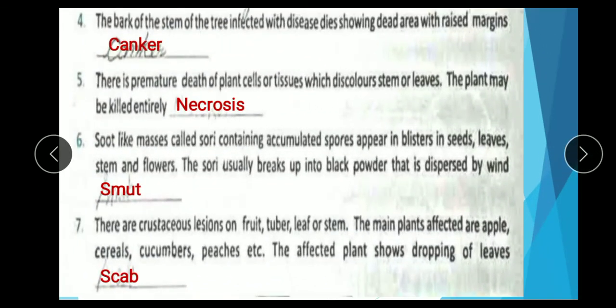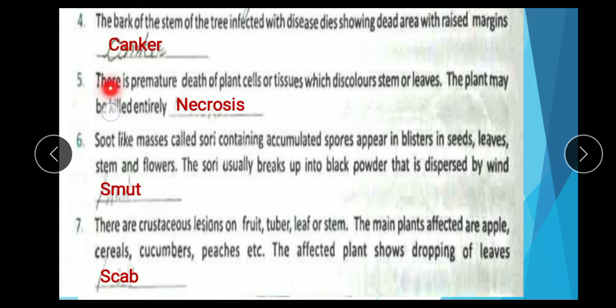Fourth, the bark of the stems of the tree infected with disease dies, showing dead areas with raised margins. Means the bark of the tree stem is infected with the disease and dies, showing dead areas with raised margins. The name of this disease is canker. Through canker disease the tree is infected and the stem looks dead. So the name of this is canker.